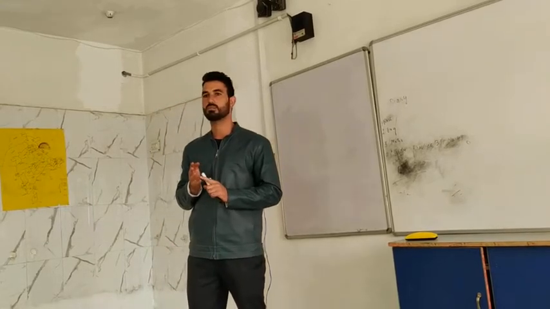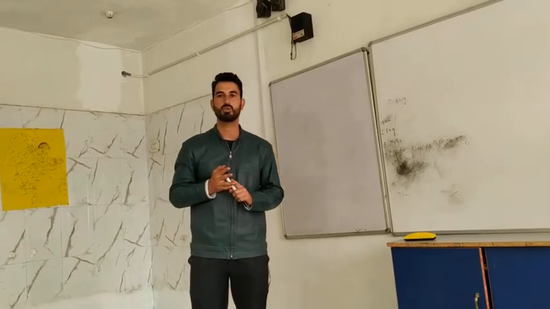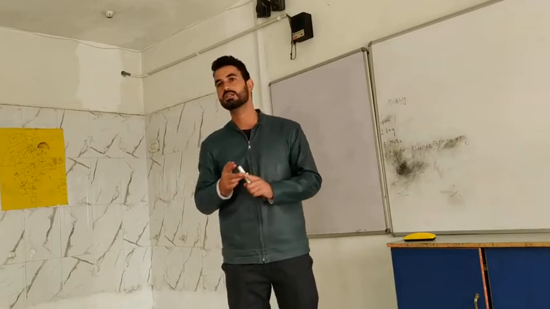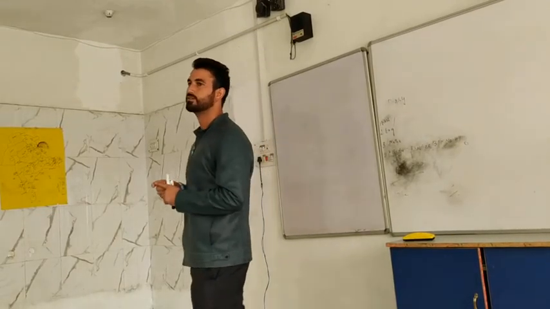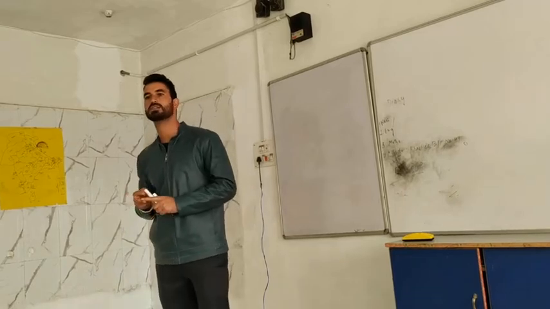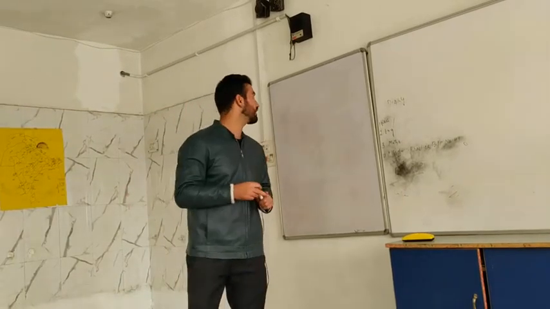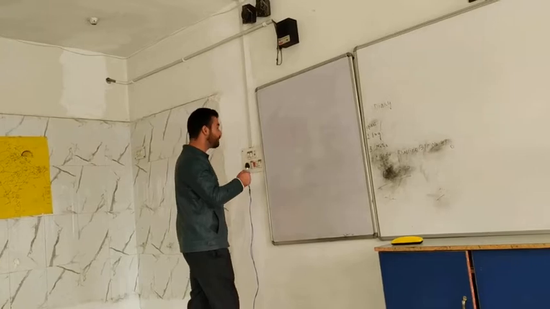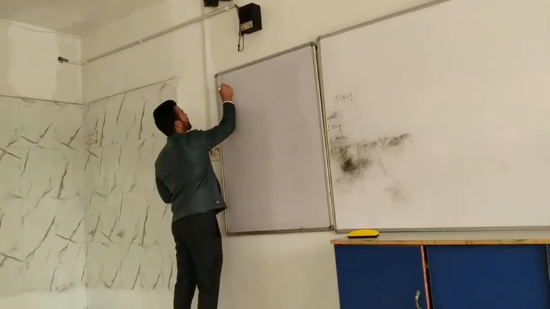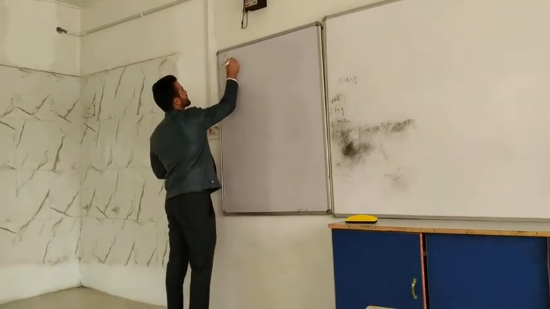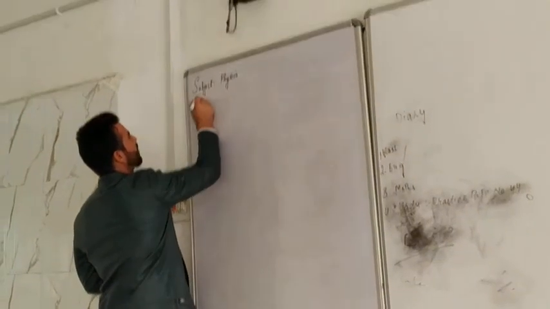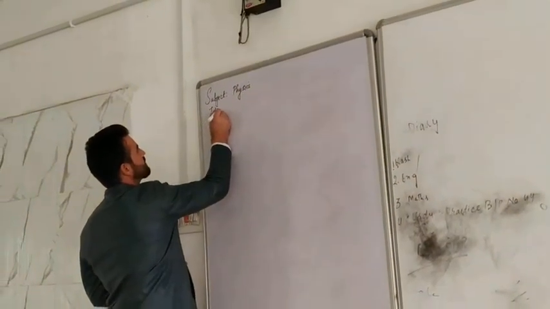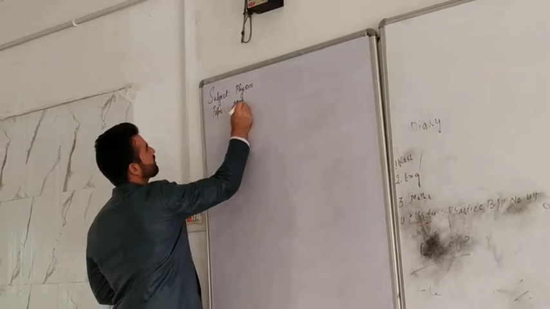The first one is motion, the second chapter is forces and laws of motion, the third chapter is work, energy and power, the fourth is gravitation, the fifth is flotation, and the last one is sound. Today we will be starting from motion. So I will write first the subject. So what is the subject? Physics. And our first topic is motion.